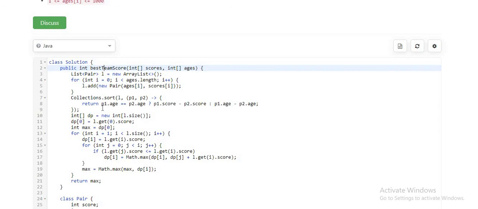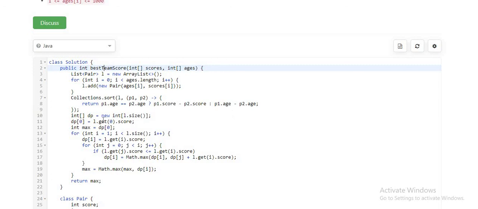The first thing is, if the player age is the same, then I can keep the order sorted in ascending order, so this is P1 score minus P2 score. But if there is a difference in their ages, then I have to perform the sorting based on their ages. So if the player is younger, they should come first, and then the next player, the experienced player, will come.